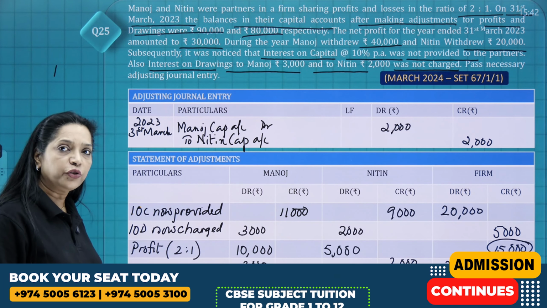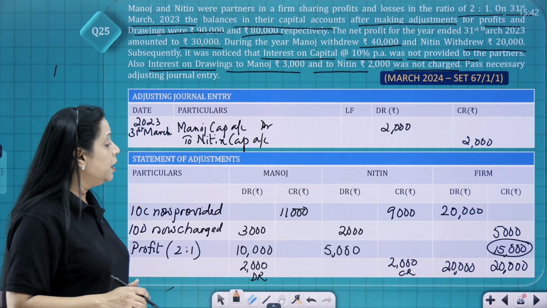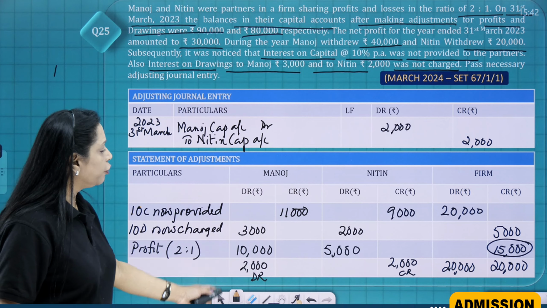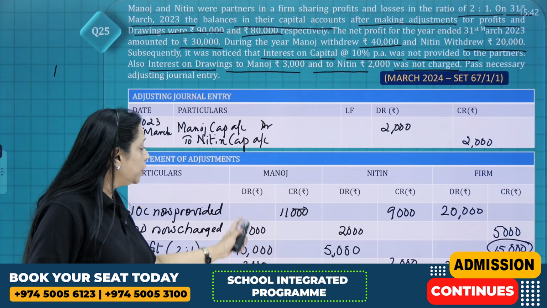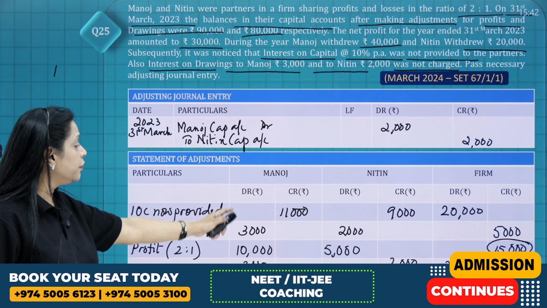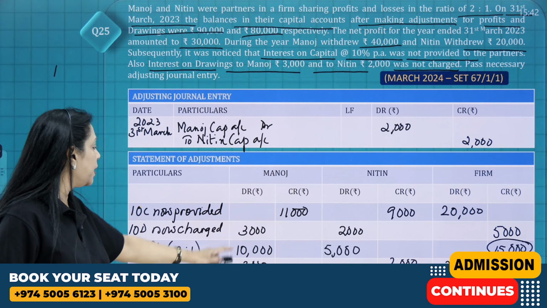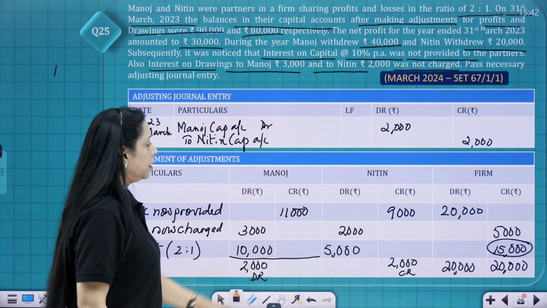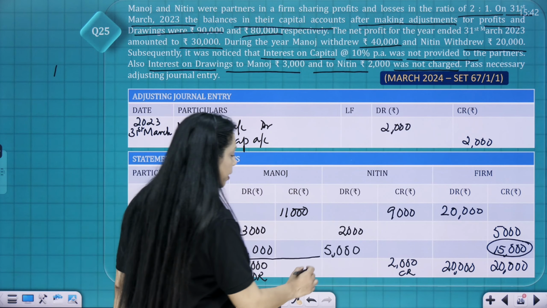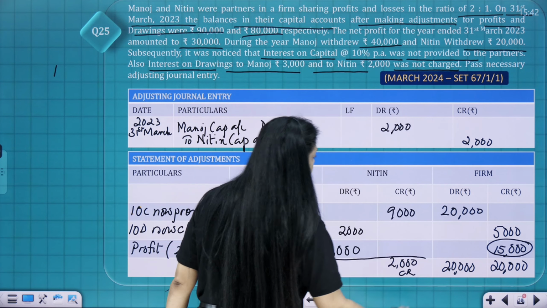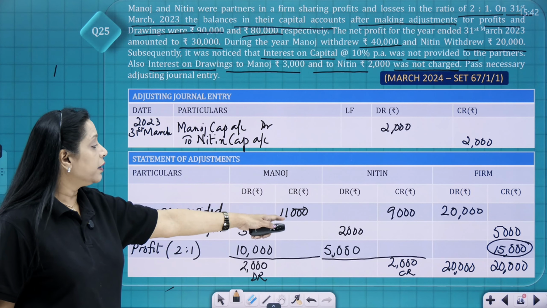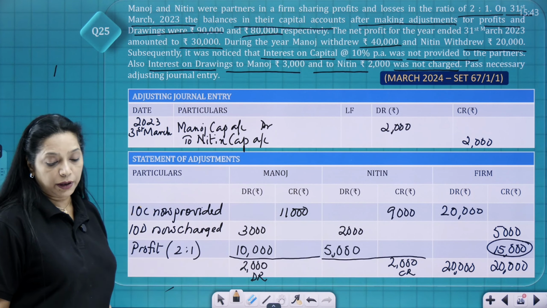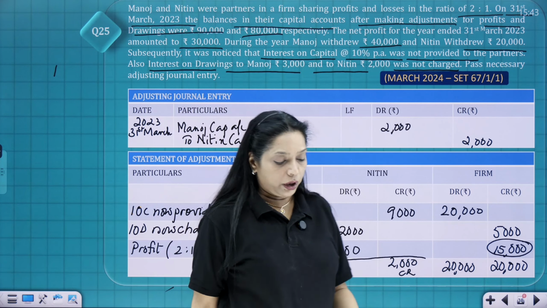And interest on drawing is not charged, so now you charge it by debiting the partners. Then whatever remaining profit you have, 15,000, is divided in the ratio 2:1. Then do the balancing, see which side is heavier. In case of Manoj, the debit is heavier because it's 10,000 plus 3,000, that is 13,000, and Manoj's credit is only 11,000, so 2,000 debit. In case of Nitin, the credit side is greater, 9,000, and debit is only 7,000, so 2,000 credit. So the journal entry is Manoj's capital to Nitin's capital account 2,000.